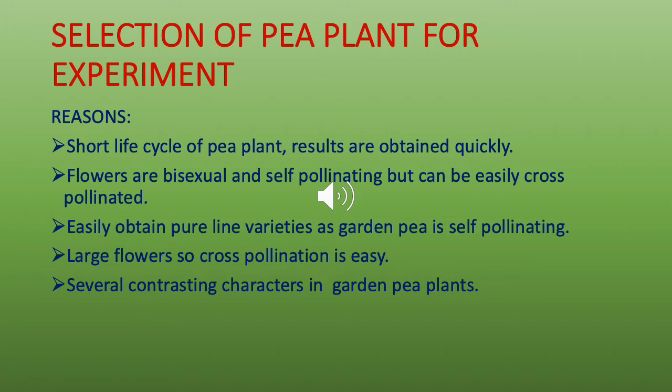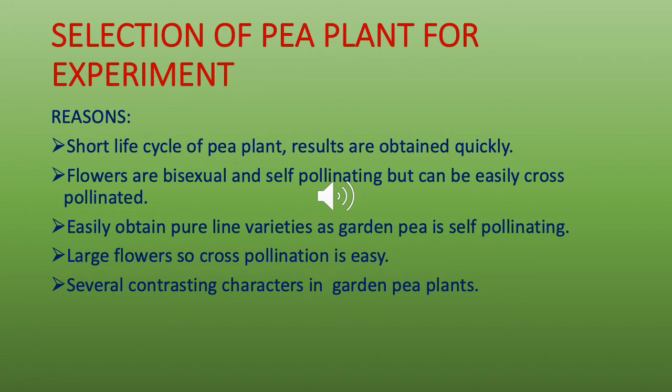And you could obtain pure line varieties because the garden pea was self pollinating. Pure line means that the genes are not mixed with another plant. The plant is self pollinating and the offspring has a strong similarity with that of the parent because there is no other plant with which you are pollinating it.